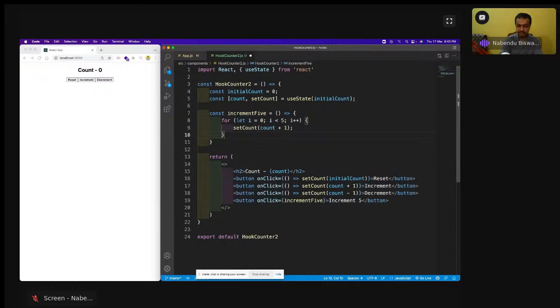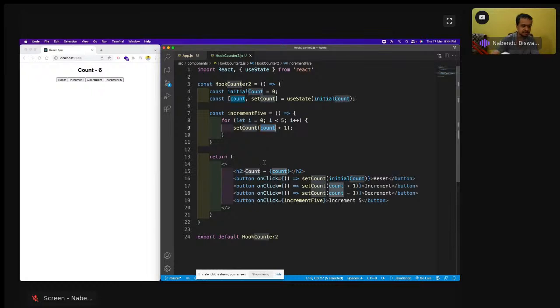So let us see what happens here. Increment 5 is there, so all these are working fine. But if I do increment 5, see, only 1 is incrementing. This happens because React does some performance optimization. Okay, this happens in class based also. It does something known as performance optimization, and this is a very special case. What we do, we have to use the previous count or previous state in those things. So we cannot use it like this.